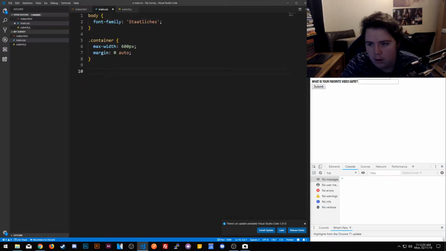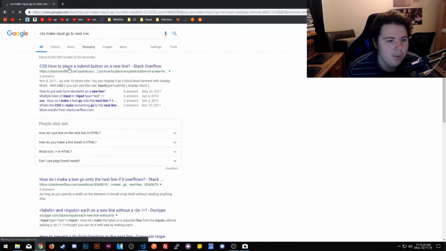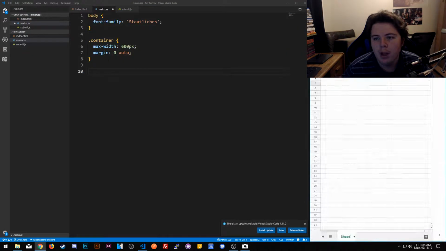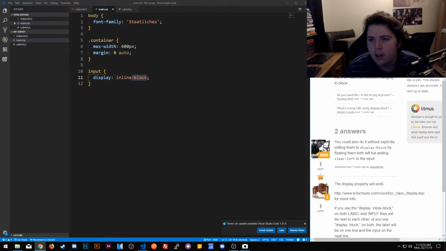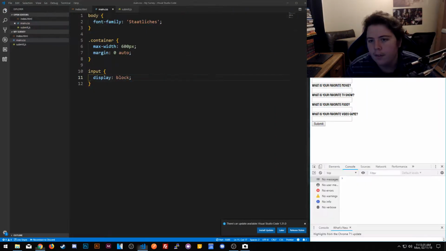Right now, only the inputs go to the next row. So actually let me Google how to make an input go to the next row in CSS, and place the button on the next line. Alright, so we're going to put input. Normally I don't use tags like this, I use actual classes, but this is small, so just tags. So input is going to be display: inline-block. Apparently you can do it just using display: block, or by floating them both and clear: left. Okay, perfect. So that looks a lot better.